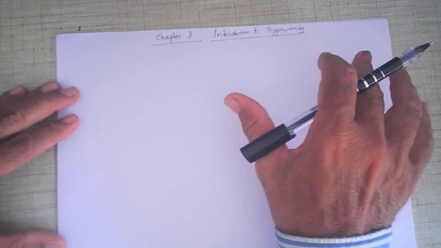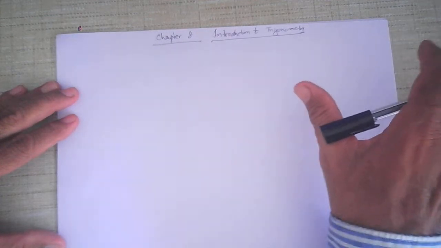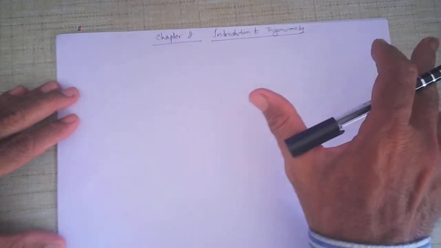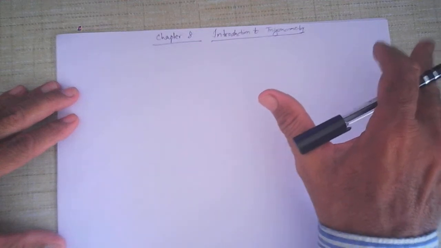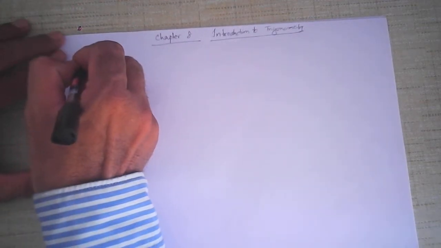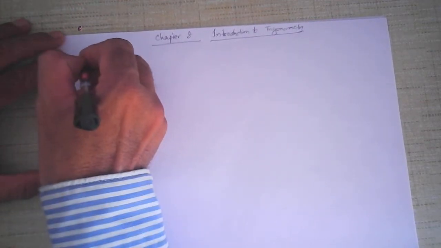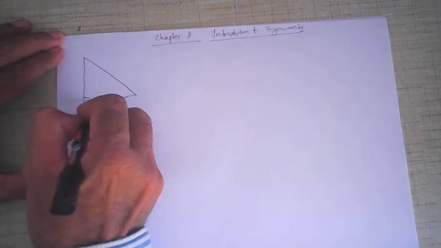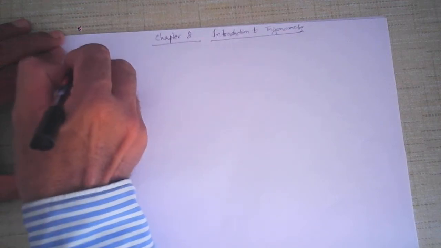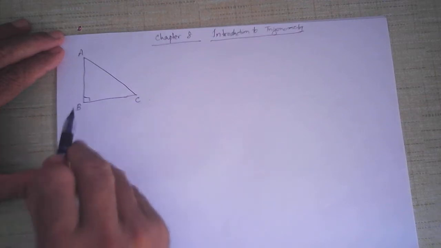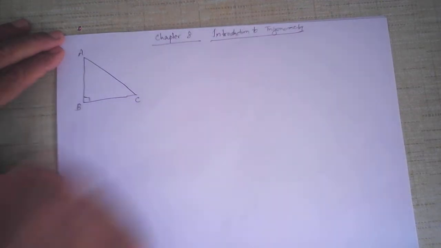Trigonometry means the measurements of the three sides and three angles of a triangle. It's all about the measures of a triangle, but which triangle in particular? Right angle triangles. So basically trigonometry is all about right angles. Let us suppose you have a triangle. This is triangle ABC, in which angle B is a right angle. As I said, trigonometry is all about right angled triangles, so one angle is already a right angle. Angle B is a right angle.